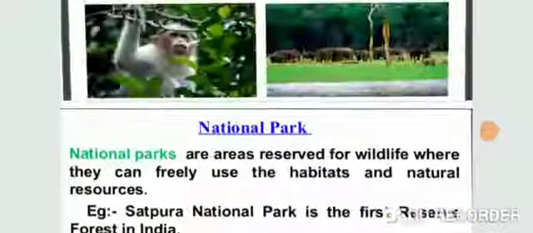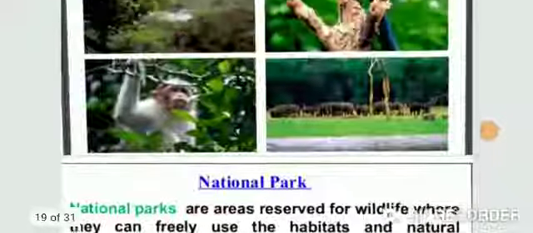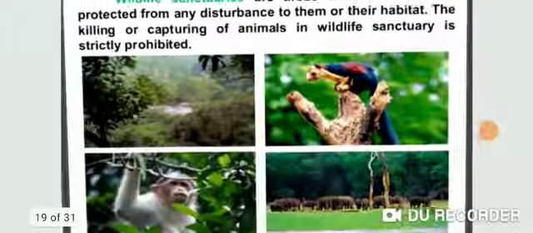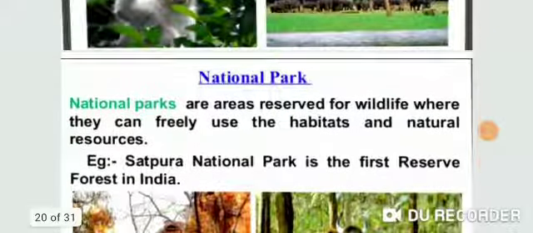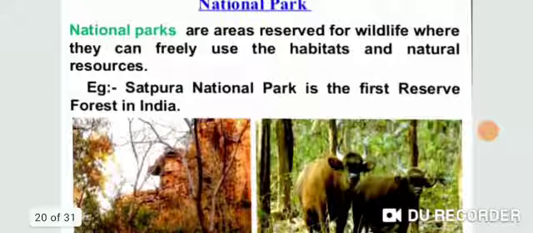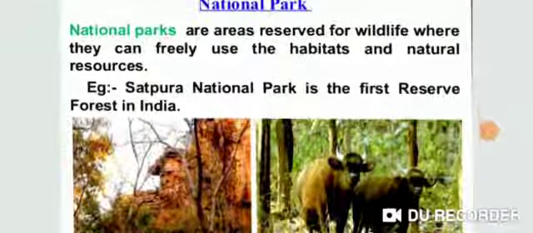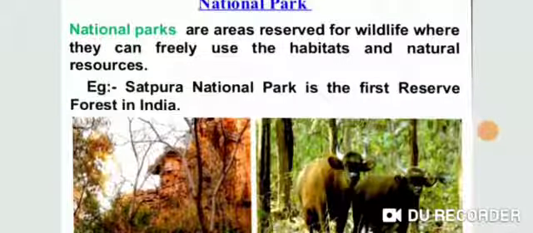So how do the wildlife sanctuary and national park differ from each other? In a wildlife sanctuary we just preserve the animals, but in a national park we preserve the flora, fauna and the historic objects also that come under that particular area. So these are today's topics.